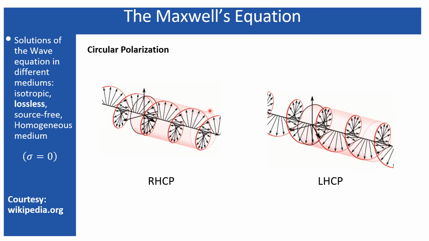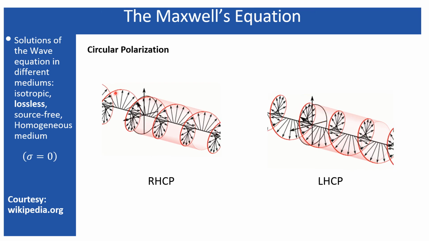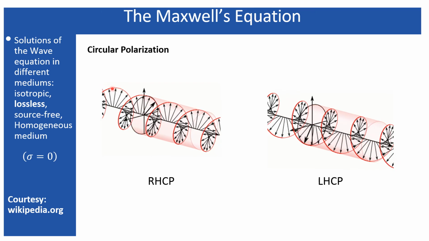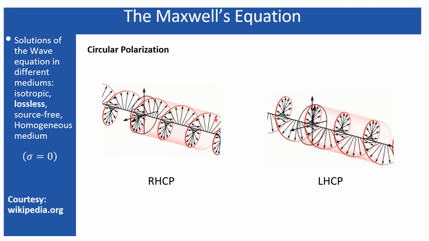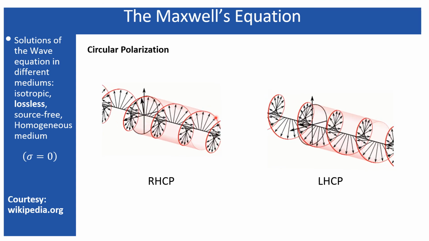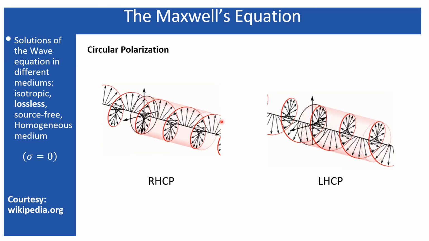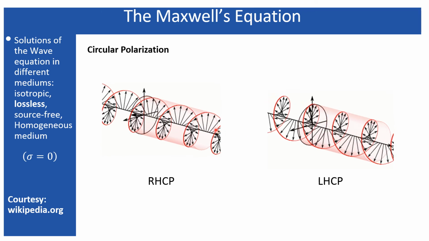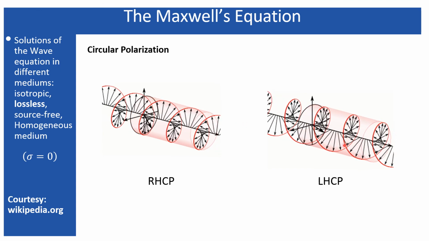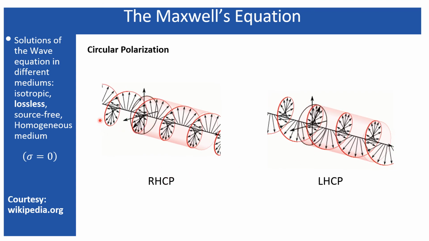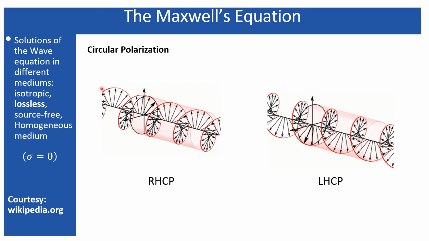Generally, people who design microwave devices prefer to observe from the source point, so for them it is right-hand circularly polarized. The optics people, who analyze electromagnetic waves at optical frequencies, generally prefer to observe from the receiving point, so for them this is the left-hand circularly polarized wave. A similar argument applies to the other one also. For this course, we are going to observe from the source point.